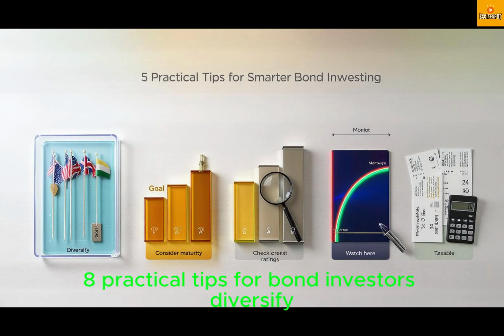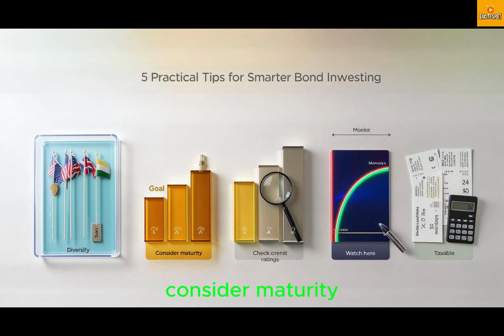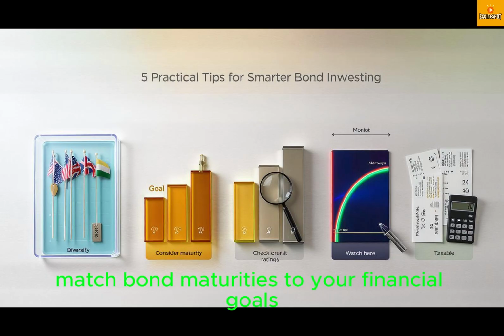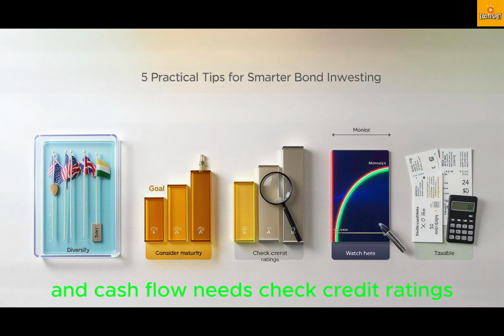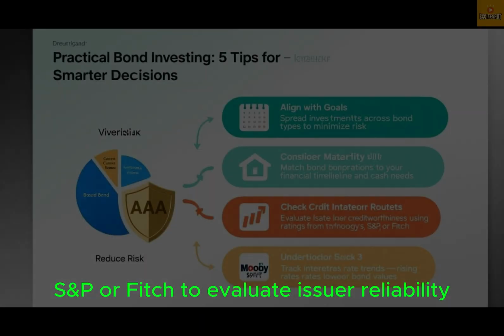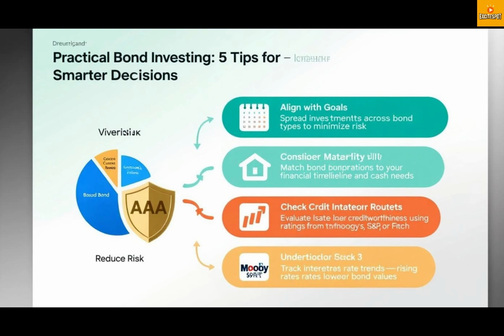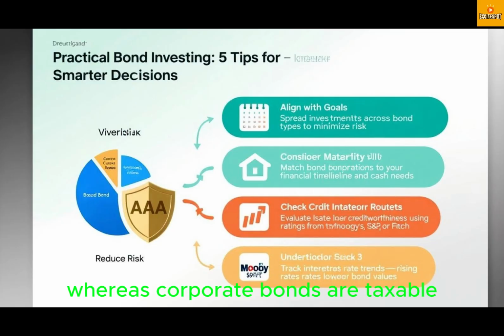8. Practical tips for bond investors. Diversify. Invest in different types of bonds to reduce risk. Consider maturity. Match bond maturities to your financial goals and cash flow needs. Check credit ratings. Use agencies like Moody's, S&P, or Fitch to evaluate issuer reliability. Monitor interest rates. Rising rates can lower bond prices. Falling rates can increase them. Understand tax implications. Municipal bonds may be tax-free, whereas corporate bonds are taxable.